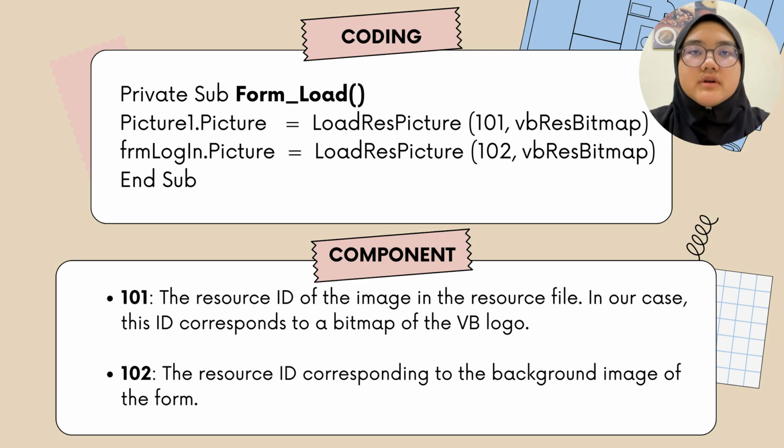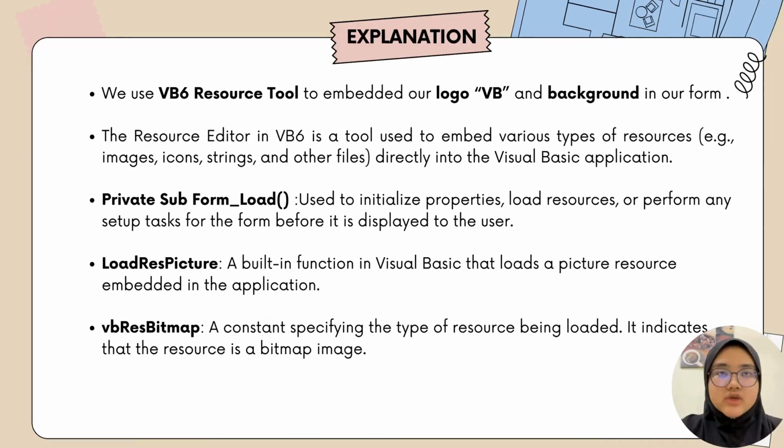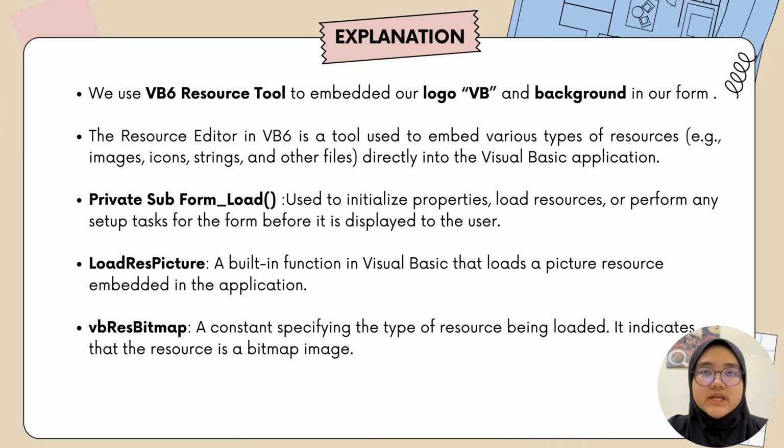I will continue with the coding for the image. The component in the coding is 101, the resource ID of the image in the resource file. In our case, this ID corresponds to a bitmap of the VB logo. 102 is the resource ID corresponding to the background image of the form. We use the VB6 resource tool to embed our VB logo and background in our form. The resource editor in VB6 is a tool used to embed various types of resources, such as images, icons, strings, and other files directly into the Visual Basic application.